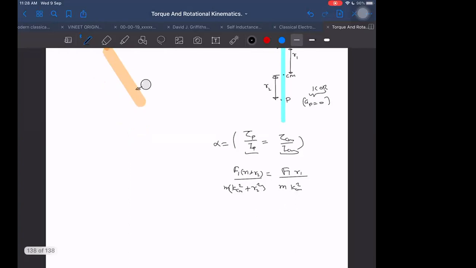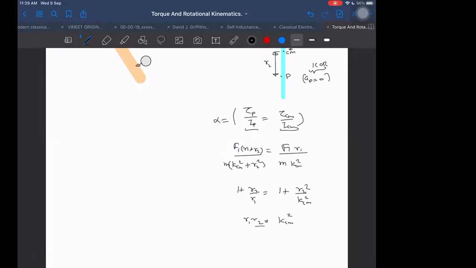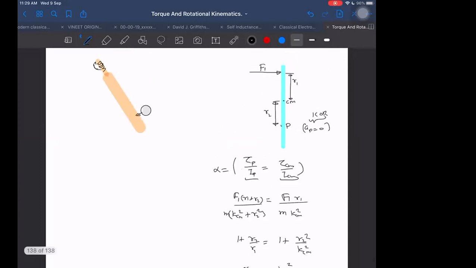So by this I think I proved something. Let us prove it again, just to be 100% sure that you are understanding. We get 1 plus R2 by R1 is equal to 1 plus R2 square by K_CM square, I think, and then we get R1 R2 is equal to K_CM square. Right, this we got. So from here we can get R2. If I know where we are applying force at R1 distance away, then we can get that R2.